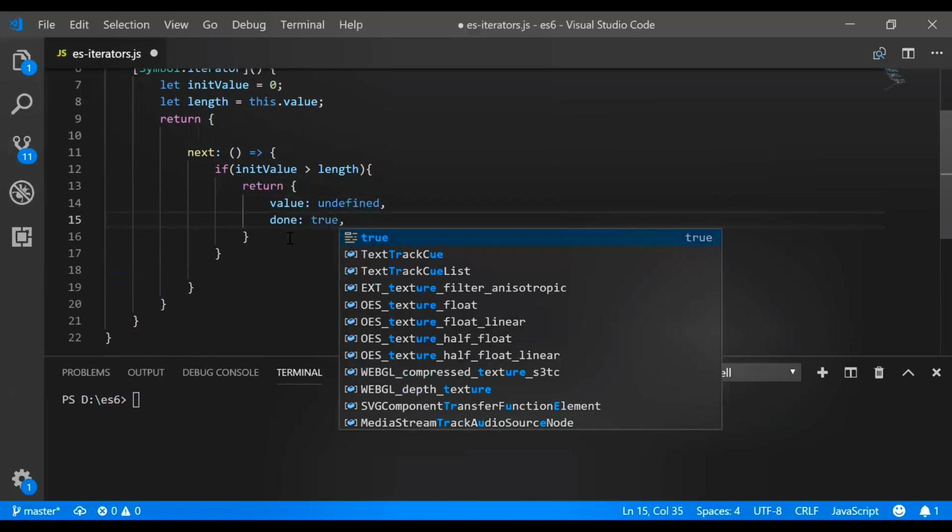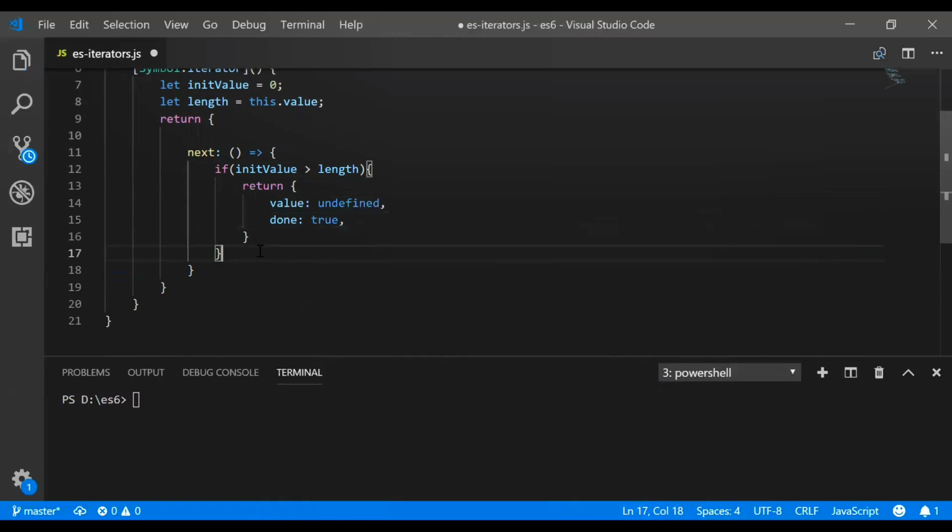Why we are doing this here, understand guys, is because as we do in a for loop, we have a condition, remember, i equal to 0, i less than length, and i plus plus. That same thing we are doing here. We are taking an initial value 0 and in the if condition we are checking if the initial value is greater than length, then we have to stop the iteration. That means the done value will be true.